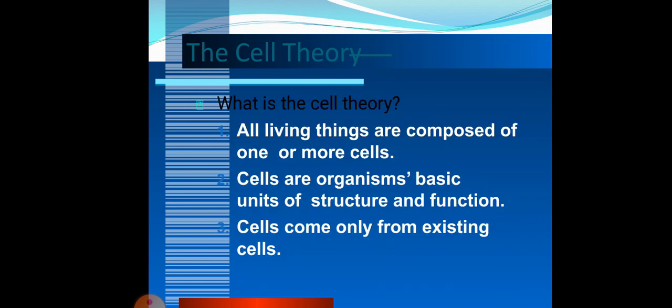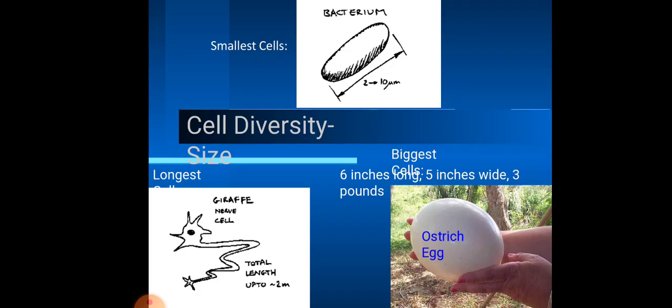Now, what is the cell theory? All living things are composed of one or more cells, and cells are the organisms' basic unit of structure and function. Cells come from existing cells. Cells show diversity in shape, size, and internal organization.